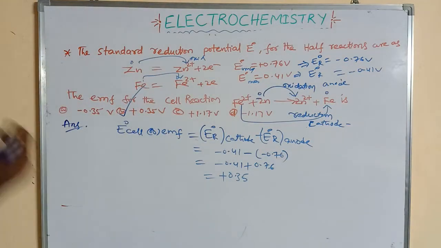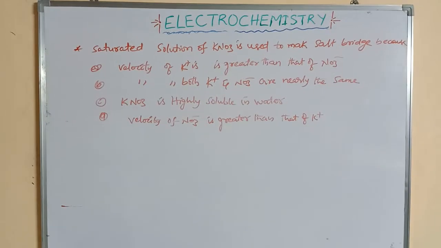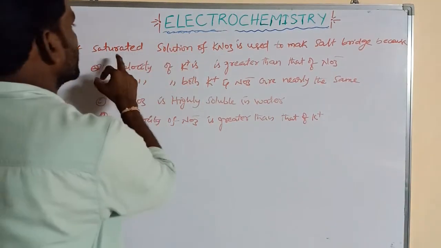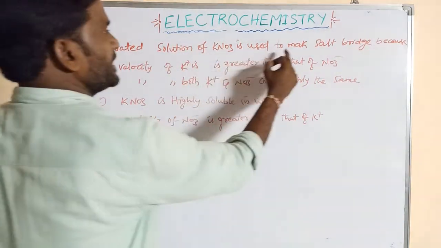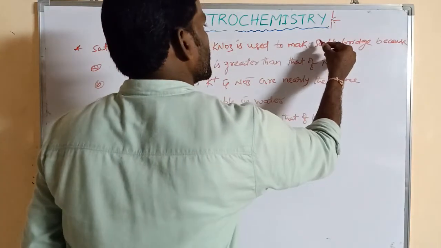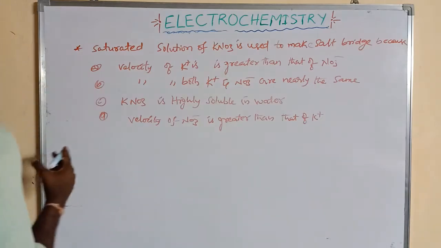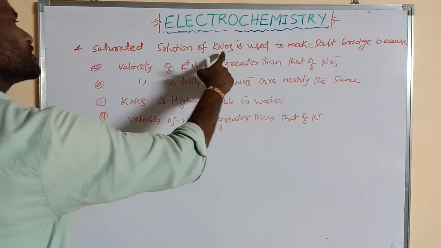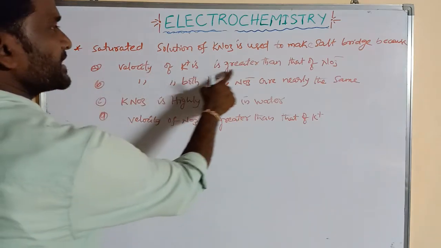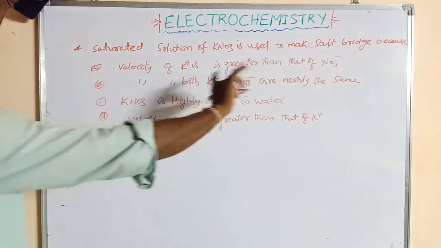Now I am going to explain another sum. Next. Okay, this is also a previous bit. A saturated solution of KNO3 is used to make a salt bridge because the velocity of K plus is greater than that of NO3 minus. So that's not important.